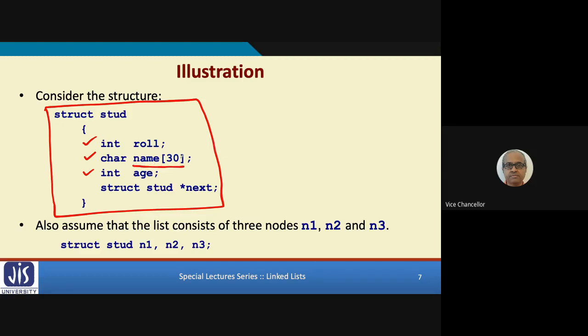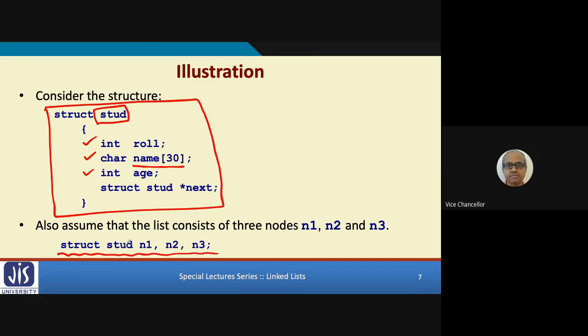Now you must have studied this in your programming class, but I am mentioning this for the sake of recapitulation. When you declare a structure like this, stud is the name of the structure.